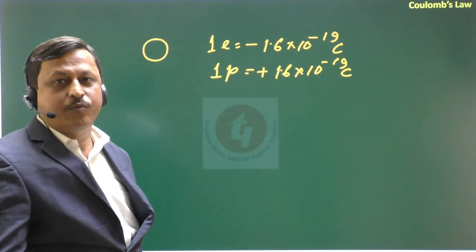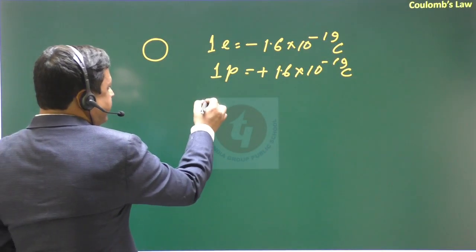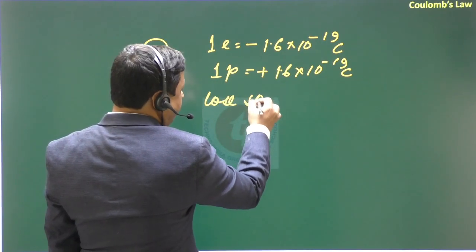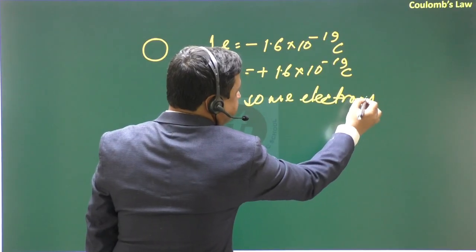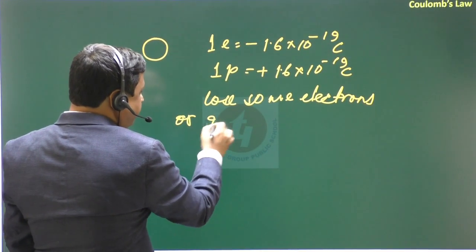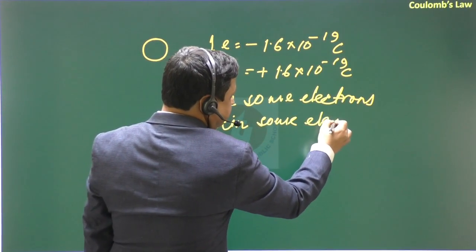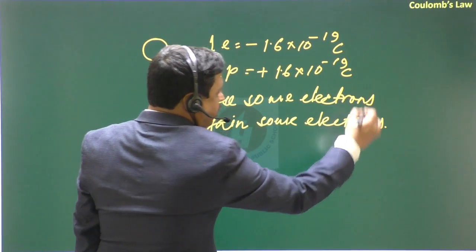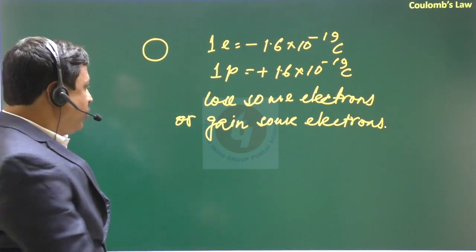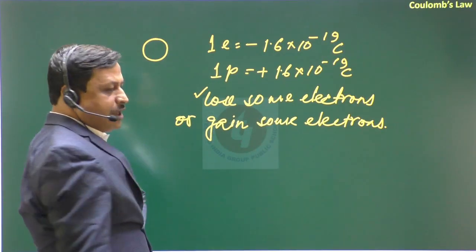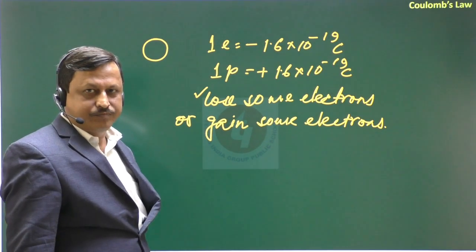So what is a charged body? A charged body means when a body loses some electrons or gains some electrons, the body is said to be charged.